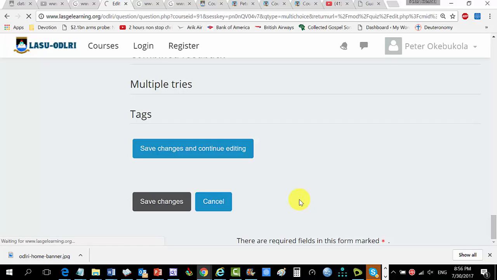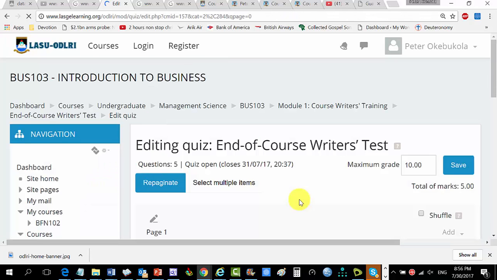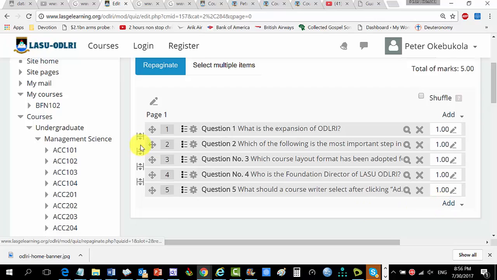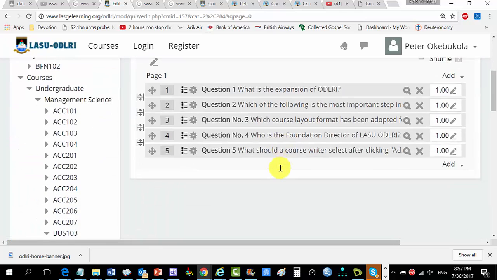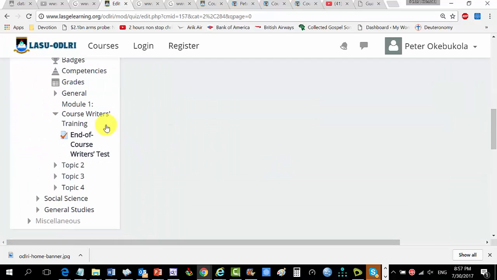If you have like 50 questions, you're going to go through the same procedure. If you have 10 questions, it's the same procedure. So we already have all our questions there. You can come back and edit, you can come back and move them up and down, whatever. Moodle gives you a lot of flexibility. So what next? Let's just look at it: End of course test.